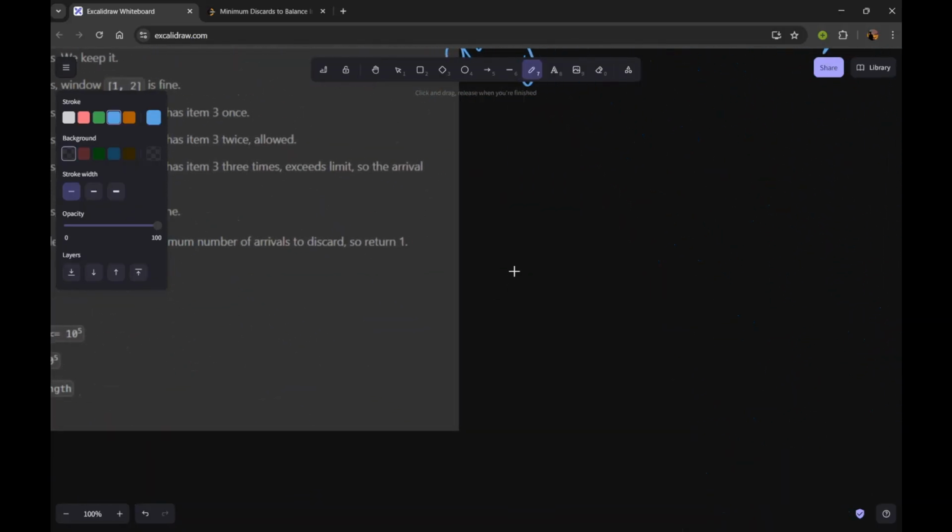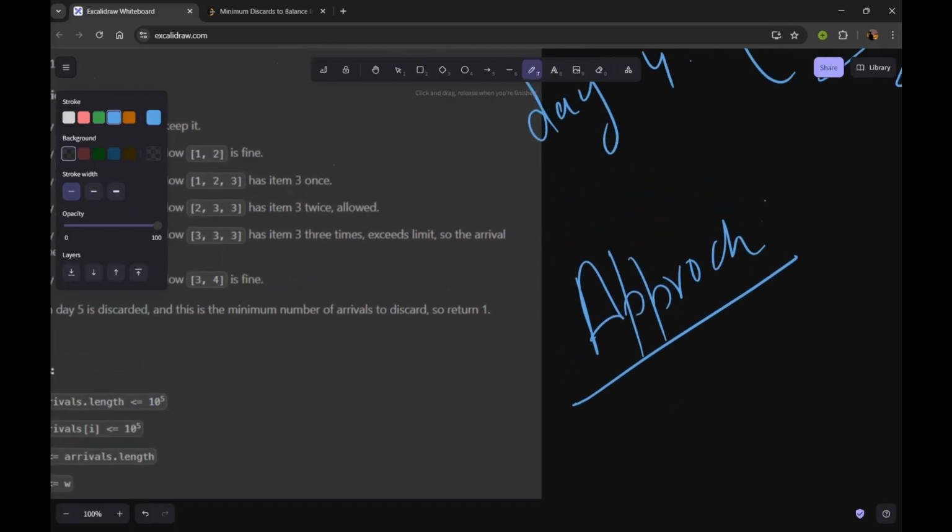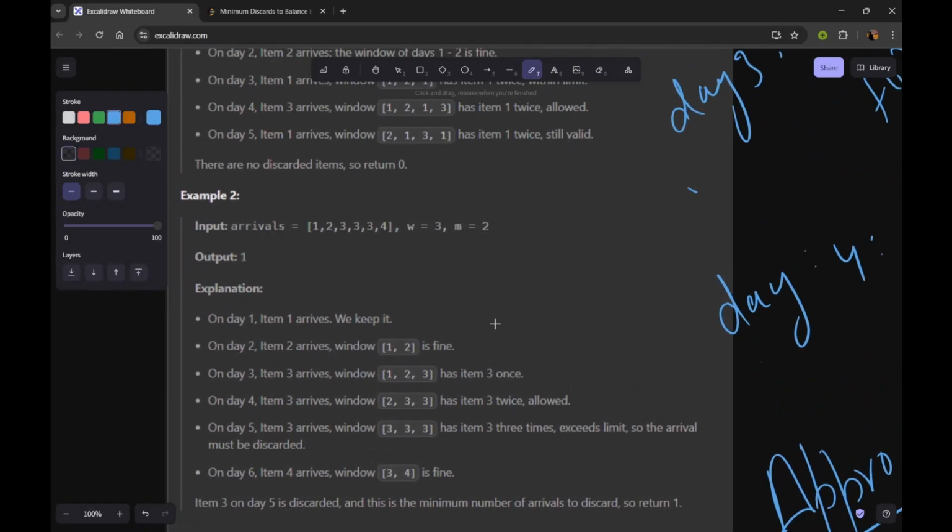So let us move to the approach. After seeing these examples, the approach is quite simple actually. Don't you think this can be easily solved using the sliding window technique? We just have to maintain a window of at most w size, and in each window check each item's frequency.